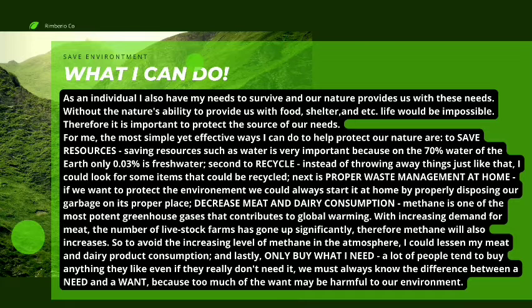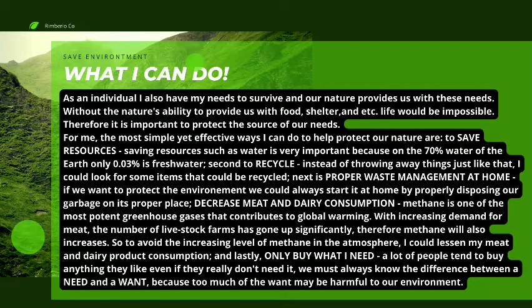Second is to recycle. Instead of throwing away things just like that, I could look for some items that could be recycled. Next is proper waste management at home. If we want to protect the environment, we could always start it at home by properly disposing our garbage in its proper place.